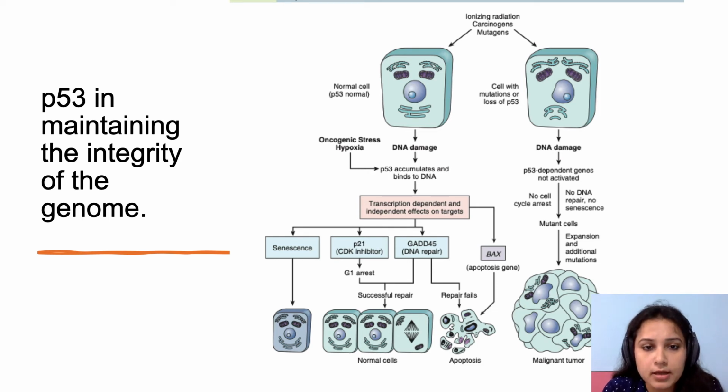But when this P53 is mutated or lost, or because of any ionizing radiation, carcinogen, mutagen, the cell that has damaged DNA along with P53 mutation will have no cell cycle arrest. The cell won't undergo apoptosis. The cell won't undergo senescence, and there will be expansion and additional mutation, and the cell will form a malignant tumor by generating its progeny. Okay.